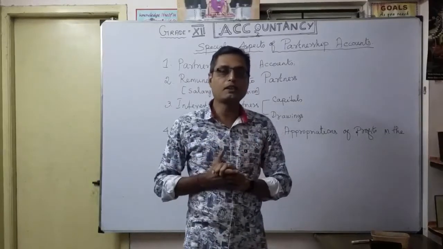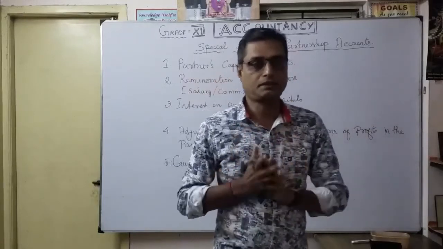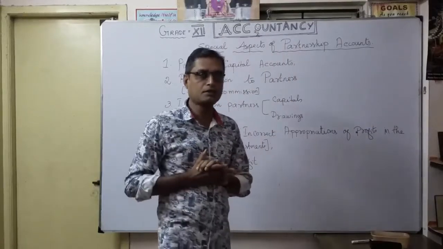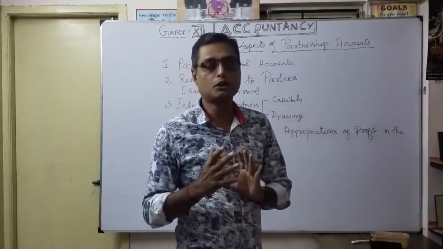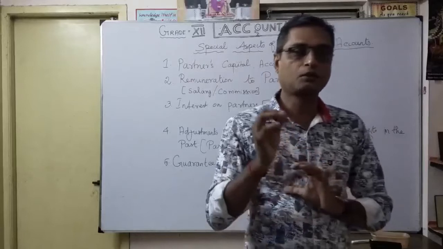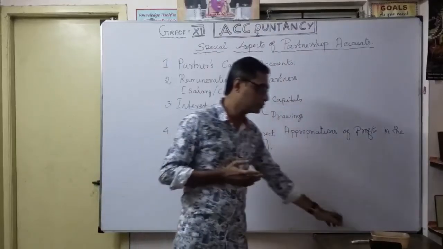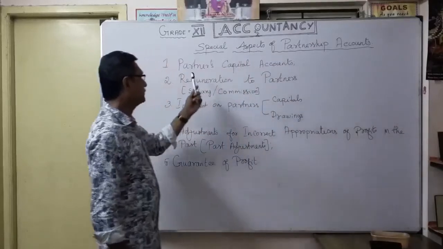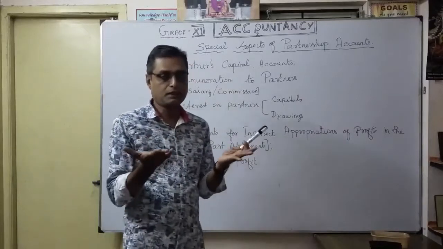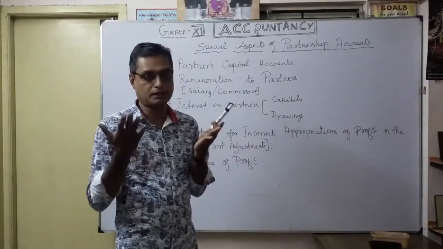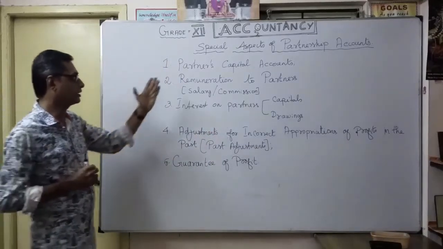Usually when you are preparing final accounts, you have to prepare the trading account, profit and loss account and balance sheet. But when there are two or more partners under a partnership, you have to prepare the partners' capital accounts also. That's the very first one: the partners' capital account. What is the available balance at the end of the year as the partners' capital balance? That's what we're going to discuss.